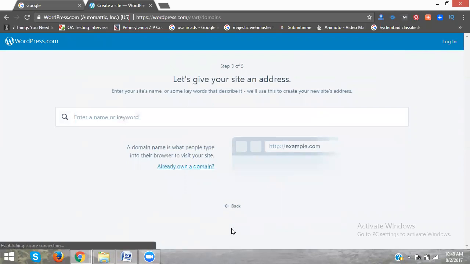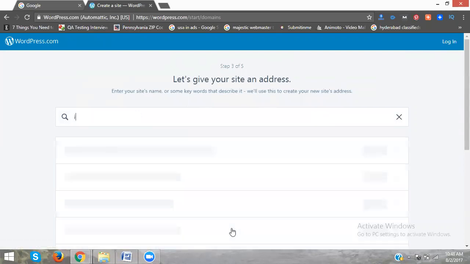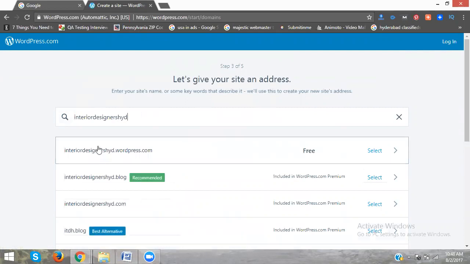Now they ask me about my domain name. I'm searching for interior designer HYD. It's available. WordPress.com is available. Why? Because my name will be matching for interiors. Okay. Now,